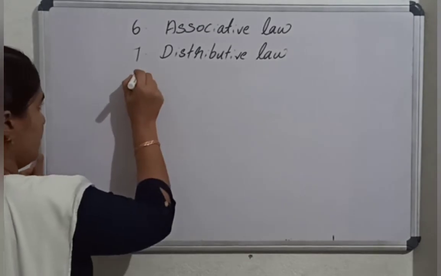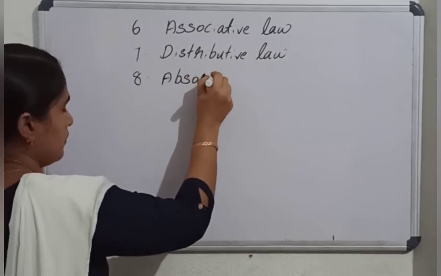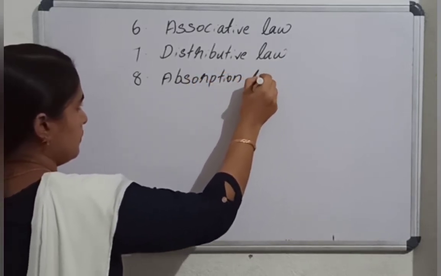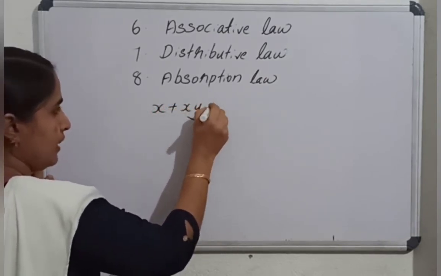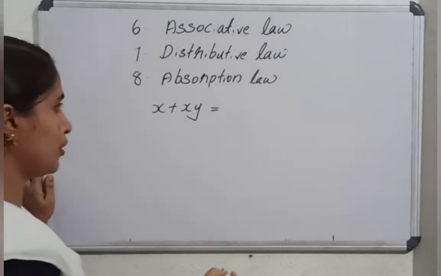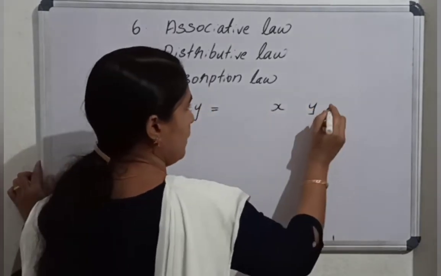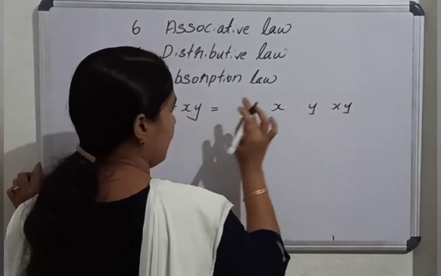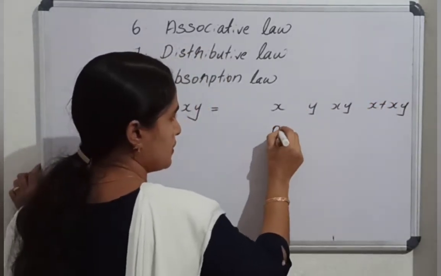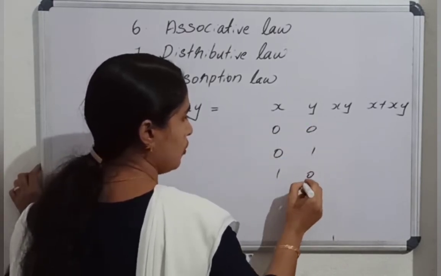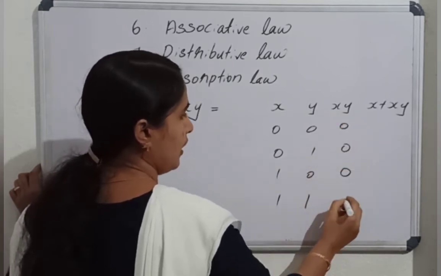And our next law is the absorption law. The absorption law states that x or xy equals something. We can prove it. Just find x, y. These are the two terms. Then xy. Then the final term x or xy. For xy we can give 0, 0, 0, 1, 1, 0, 1, 1. xy is 0, here 0, here 0 and here 1.